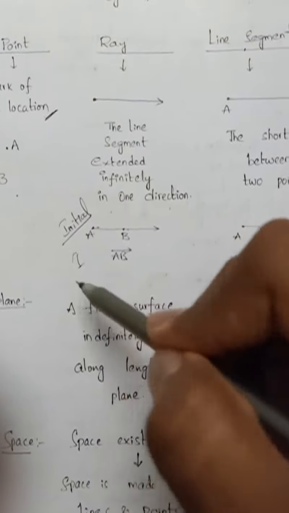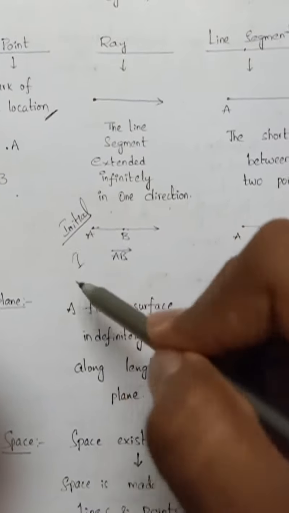Now open figures. What are the curves whose starting and end points are different called? Here the starting and ending points are different, and here also different. So figures whose starting and ending points are different are known as open figures. And in closed figures, the starting and ending points are the same. So these are called closed figures.